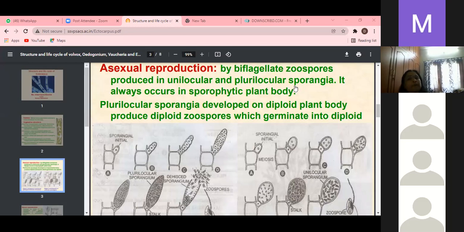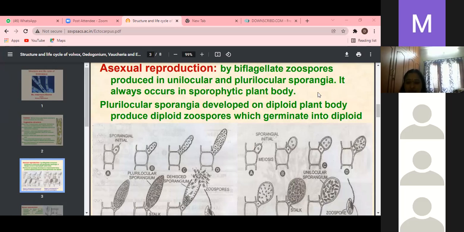Plurilocular and multilocular are the same, girls, don't get confused. Uni means single sporangium formed, that is called unilocular. Pluri means many, multilocular sporangia are produced. Here unilocular sporangia are always formed on the diploid plant. Where are unilocular sporangia formed? On the diploid plant only.